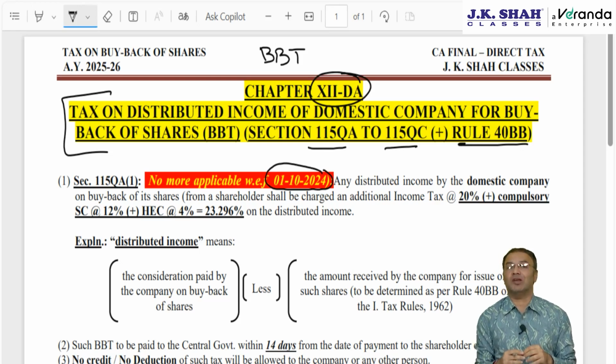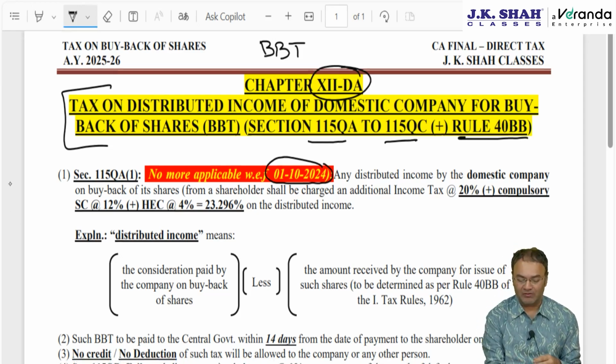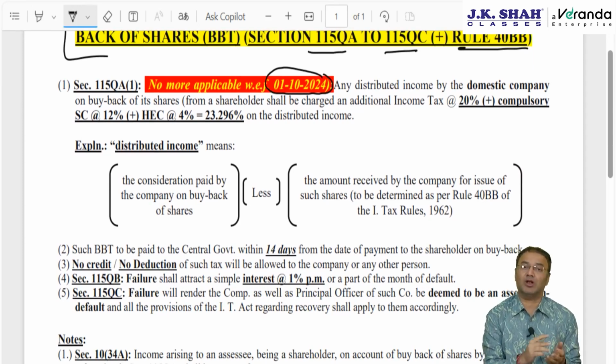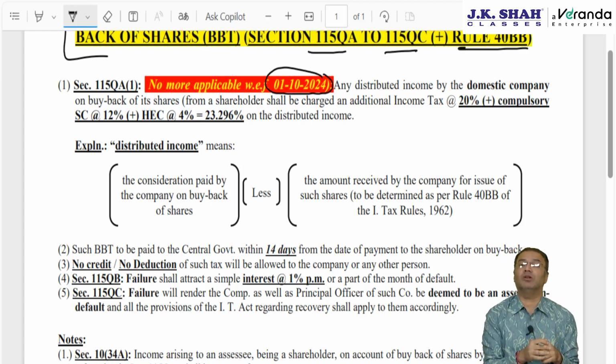As the name indicates, the chapter will apply only to companies. Tax on buyback of shares. Who can buy back? Only a company can buy back. According to this chapter, whenever a company offers buyback, as per the Companies Act, the company cannot buy back more than 25% of the shares at a time in any 1 year. Whenever the company buys back the shares, the extra amount which the company pays to the shareholder above and over what the company had originally received from the shareholder, that much amount will be called distributed income, and this tax will be levied on that.